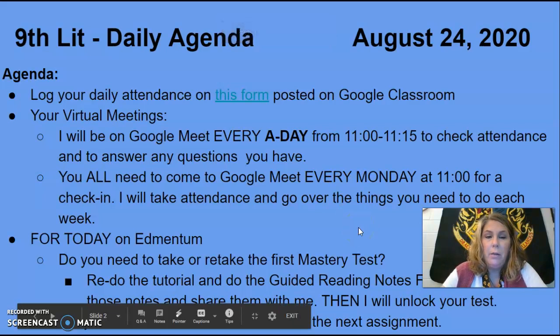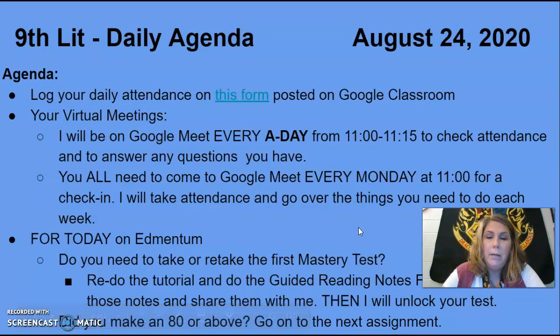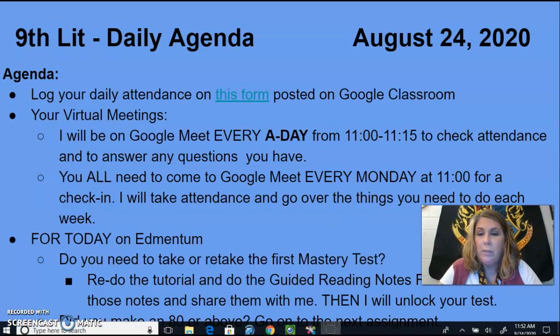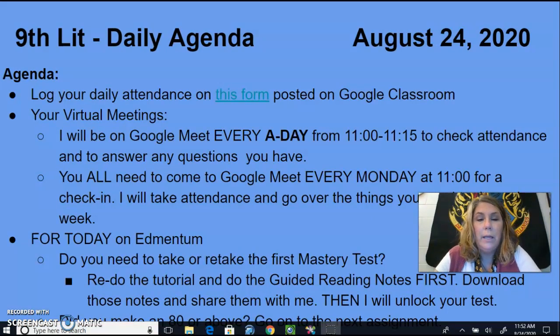Okay, so today we were talking about Edmentum, and we were talking about some changes that I'm having to make as far as the structure of how you go through each module. And so that means that you might have to redo something. If you have not been successful, then I don't want you starting off a year with a 40. And so you might have to go back and do the things that we're going to be doing from here forward in order to be more successful on that first module. And what you're going to do is some guided notes.